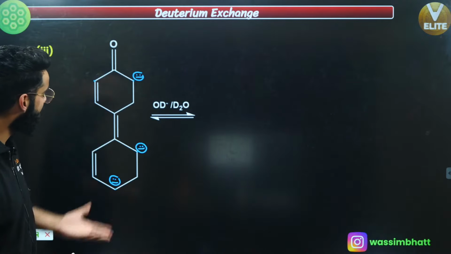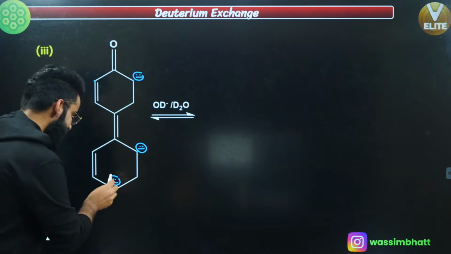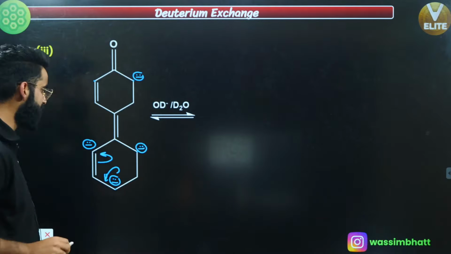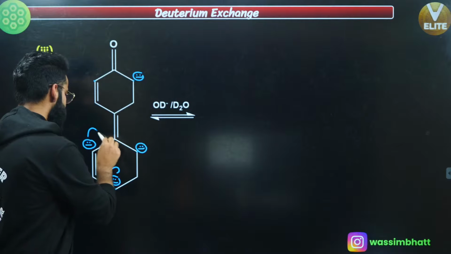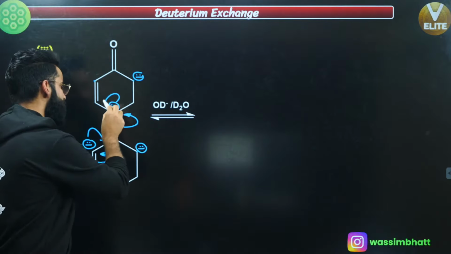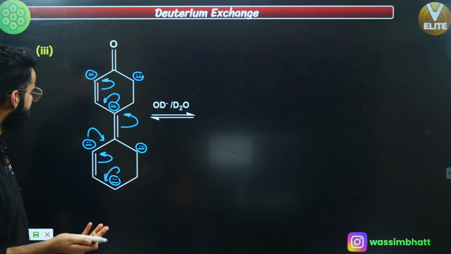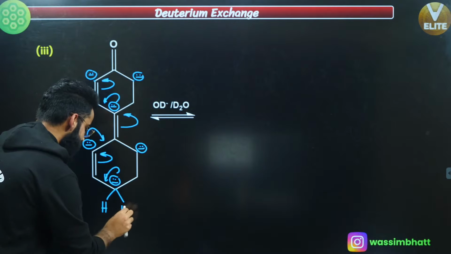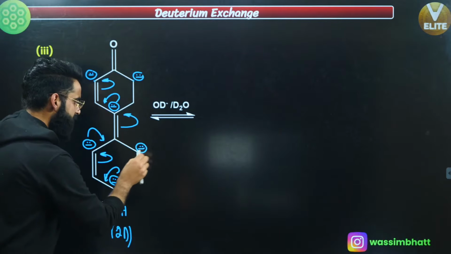Now let's check the conjugations. Let's check what all possible conjugations are there due to which there will be negative charge on the carbon atoms. See, this negative charge due to conjugation can break this pi bond in this way, so that there will be negative charge right here on this carbon as well. Now this negative charge or this negative charge, both are in conjugation, so just take one of them. There will be negative charge right here. Now people, one more possibility is this way. Negative charge on this carbon. Okay, I think we are done. See, how many hydrogens are attached right here? There are 2 hydrogens attached, so you are going to replace these 2 hydrogens by 2 deuteriums. Over here, again 2 hydrogens were attached.